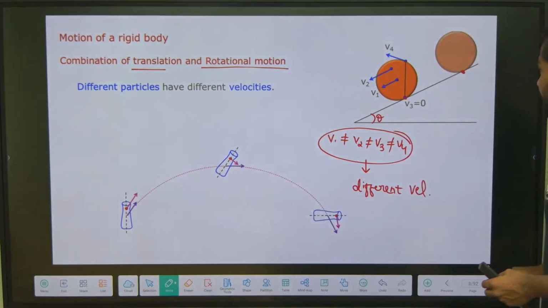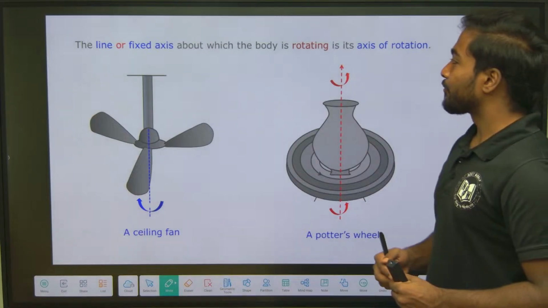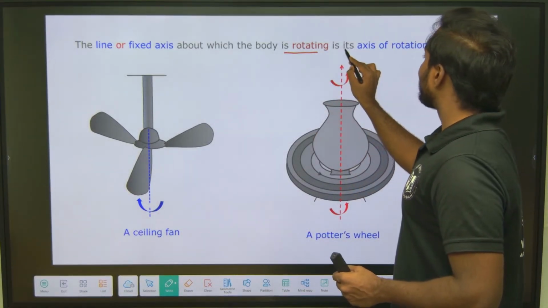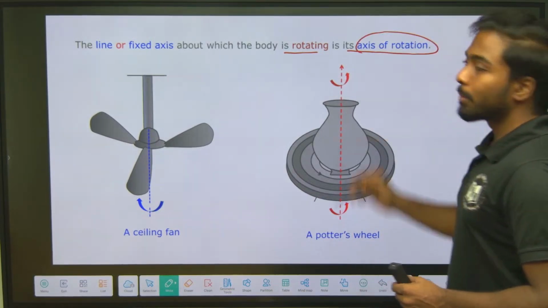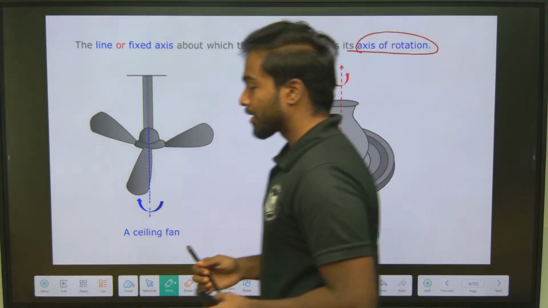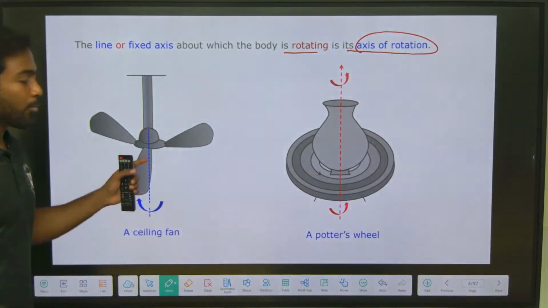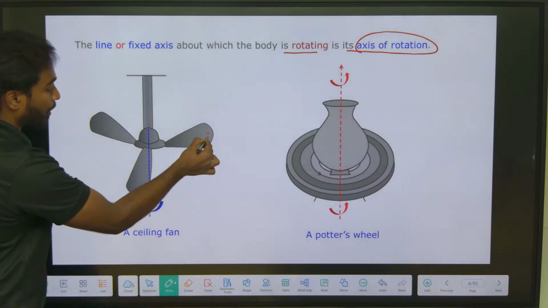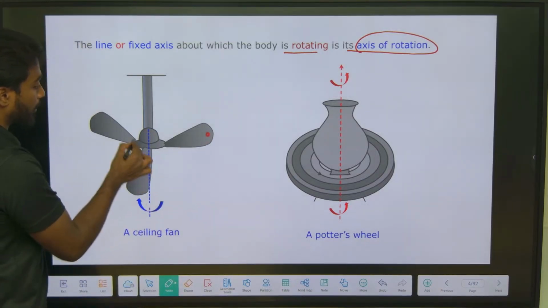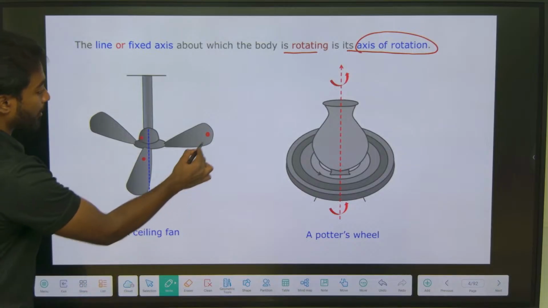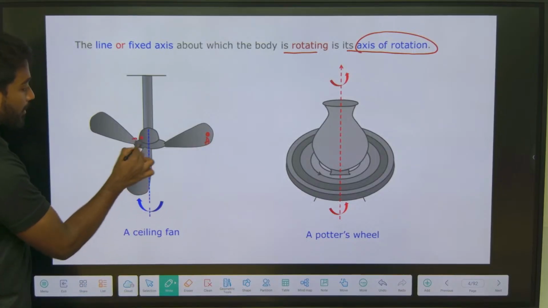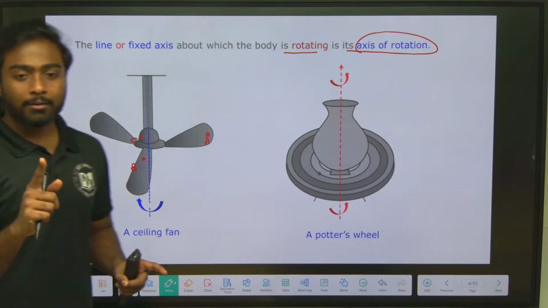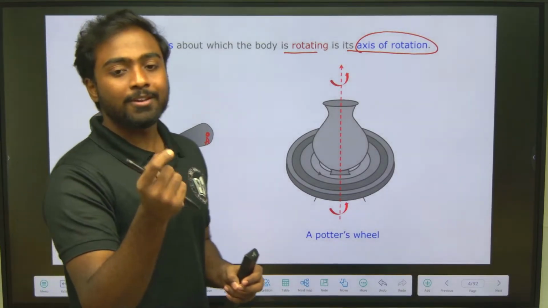The line or fixed axis about which a body is rotating is its axis of rotation. When I talk about a fan, every point, A, B, C, rotates about a particular fixed axis.